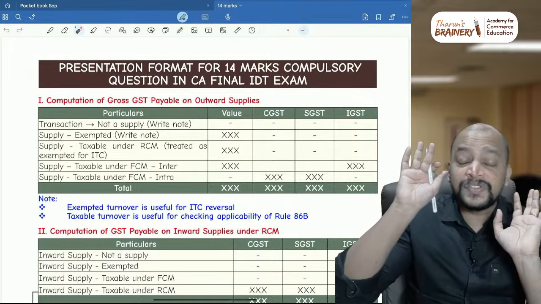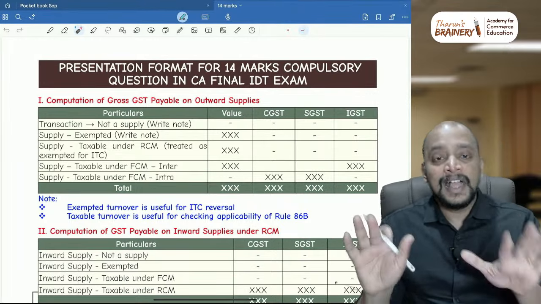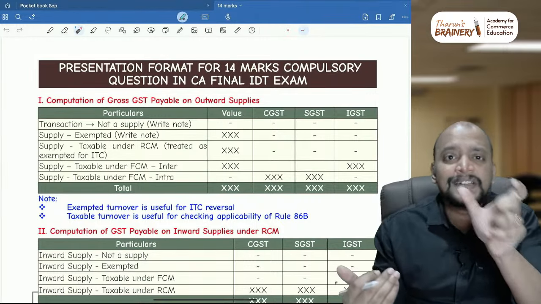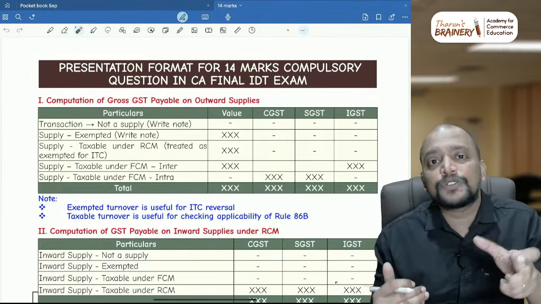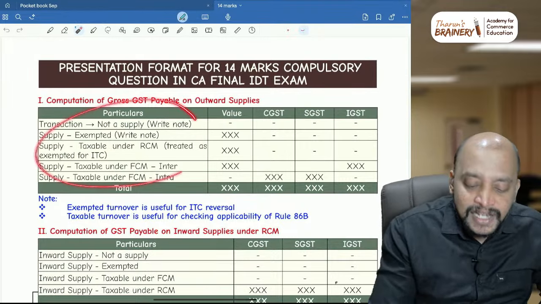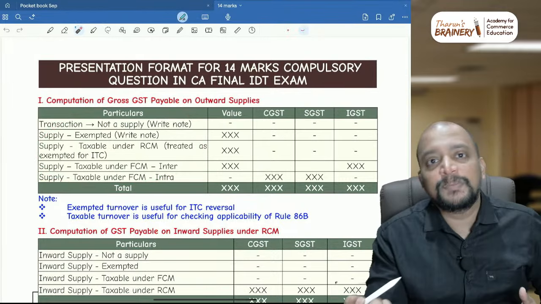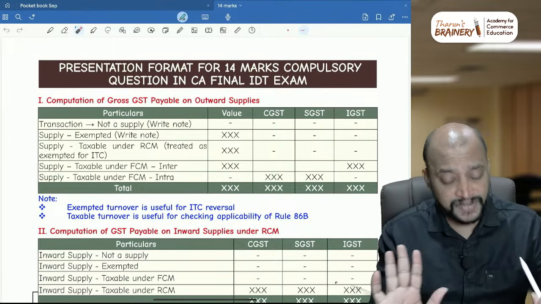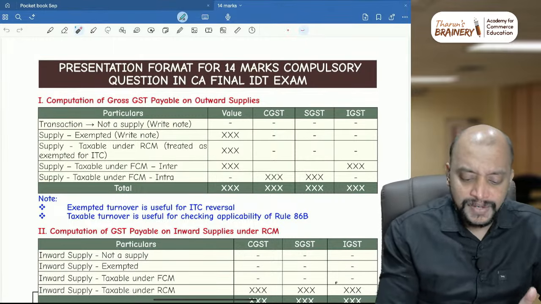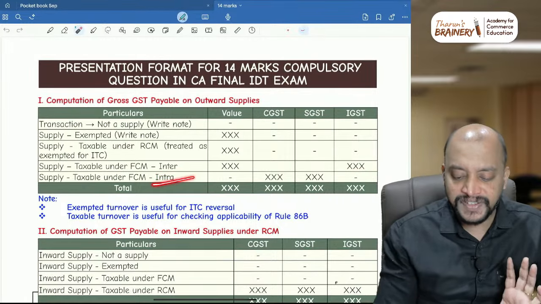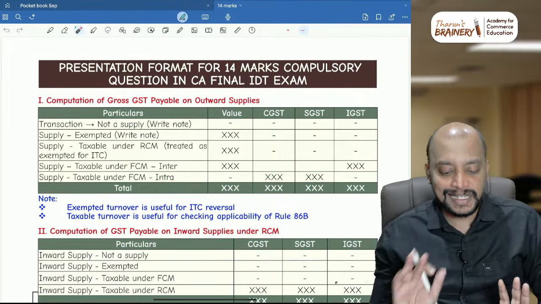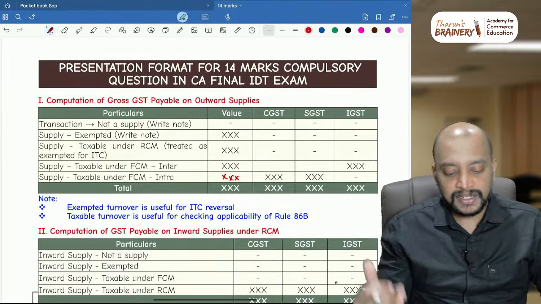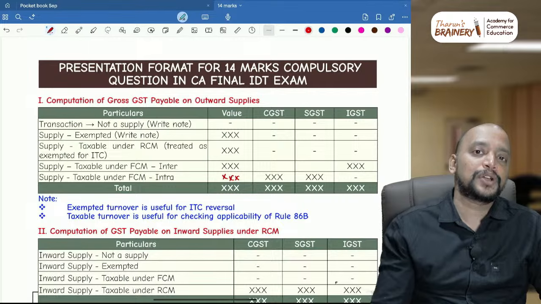So the place of supply provisions need to be tested, and when you are writing the explanation, don't write too much detail, just write in a crisp format, because we also need to save time. In writing notes, sometimes you will spend a lot of time, so don't make that mistake. Just write the crisp information, that will be sufficient. Okay. Then if it is inter, put it in the IGST column. If it is intra, put it in the CGST and SGST column, and you need to take it into the computation. So everything, taxable you need to take, exempted also you need to take.